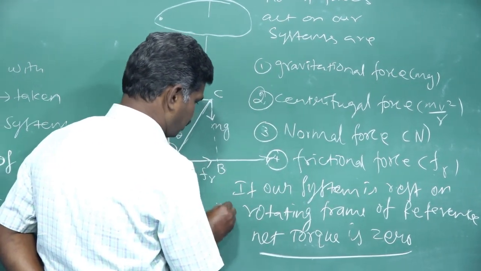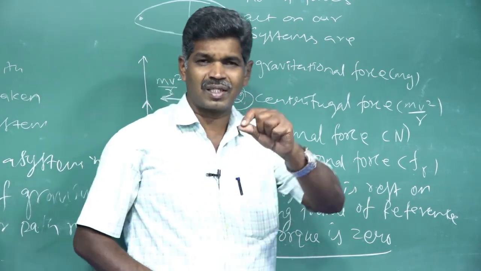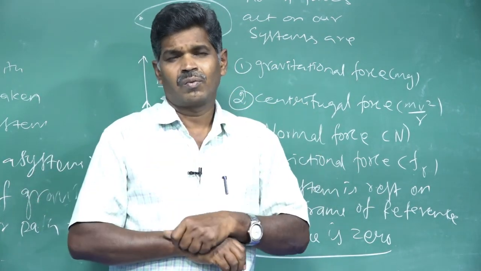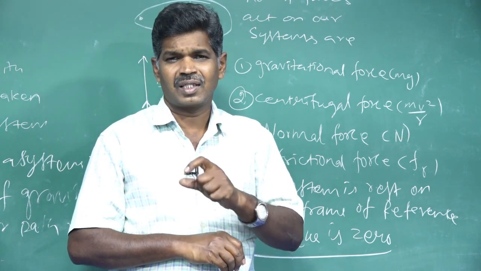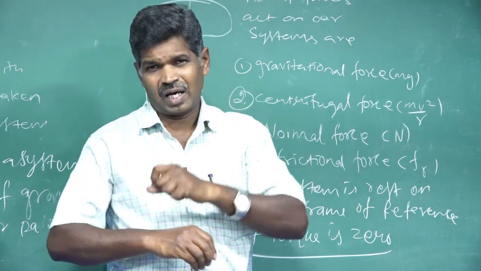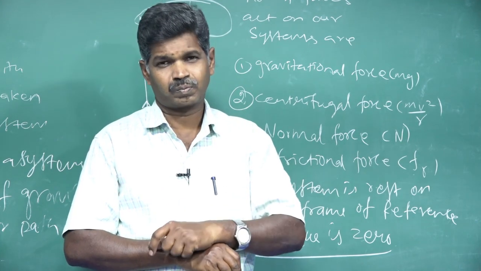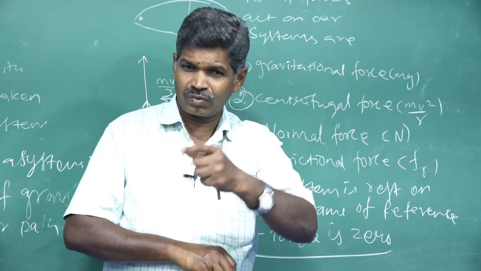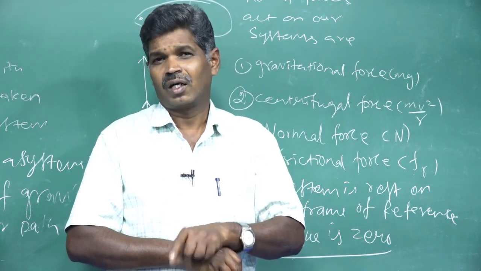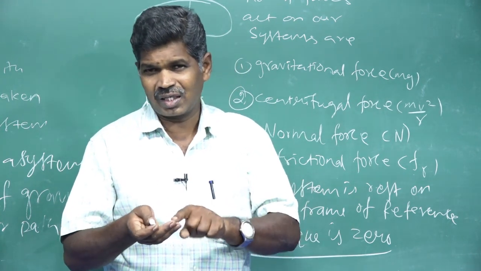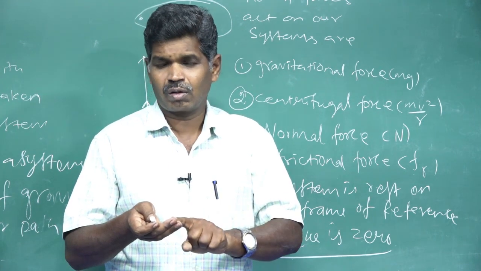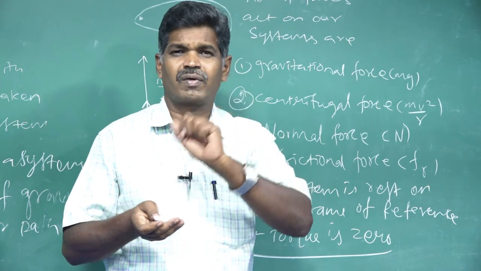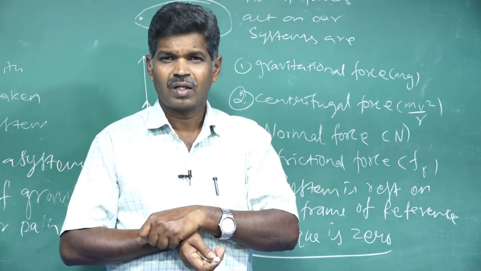This is the most important point. If any system is at rest or in equilibrium on a rotating frame of reference, then the torque acting on that system becomes 0. Not only that, torque is produced by force. That's why net force as well as net torque both are 0 for a system at rest on a rotating frame of reference.